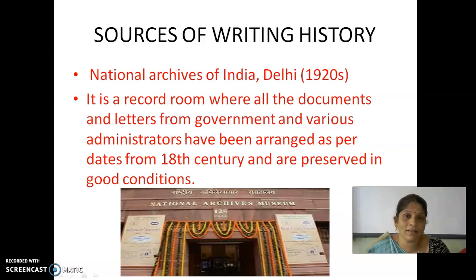Then various other surveys like botanical, zoological, archaeological, anthropological, forest, etc. were also conducted. All these things come under the sources of writing history. They kept these documents very safely in the archives, from the 18th century onwards.